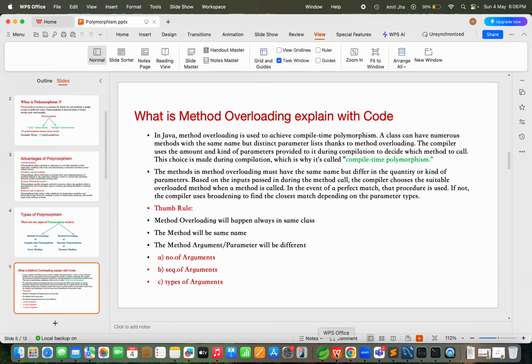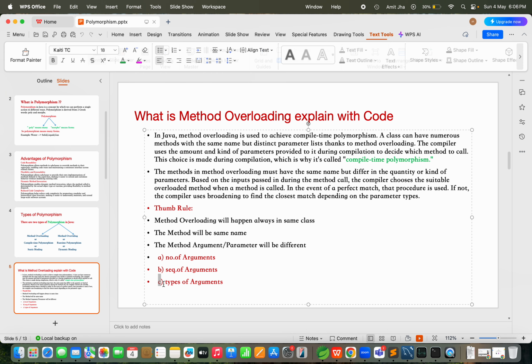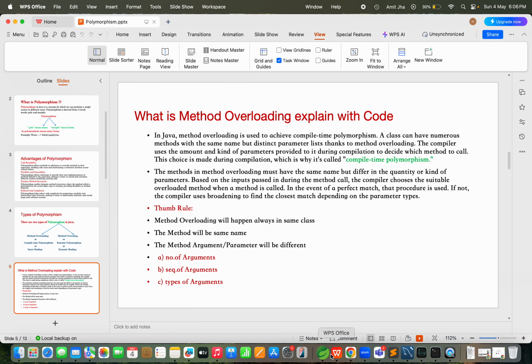Then the third part is types of argument.